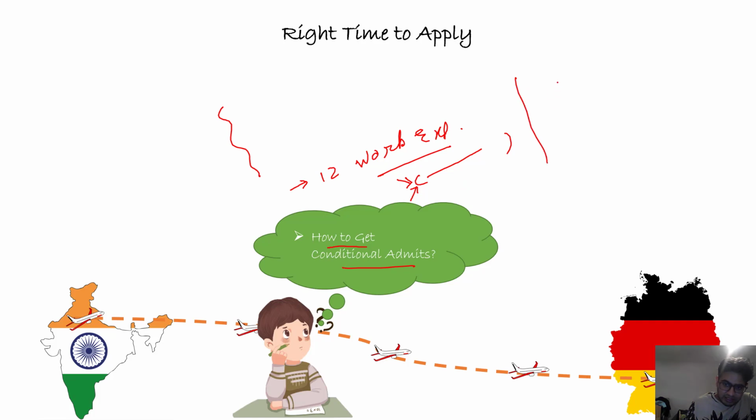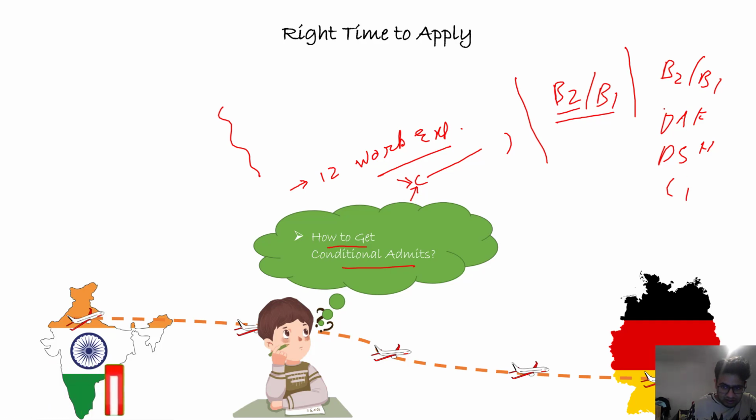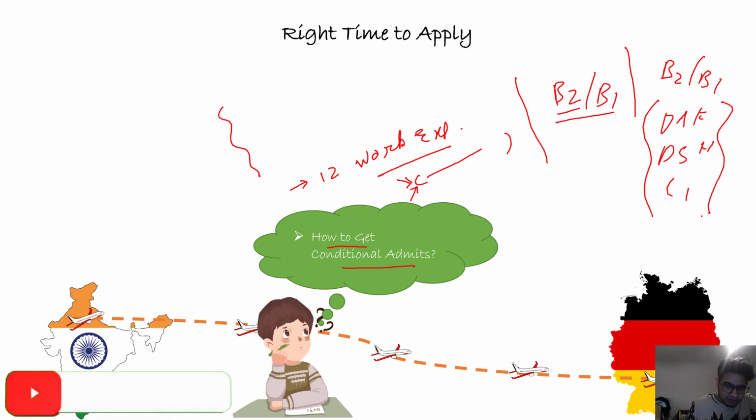Similarly for the language, if they have written that for a conditional admit they need at least B2 level, mostly in German taught courses, the university writes that they need B2 or B1 level for the conditional admit. There they don't write it like that. They will write that to apply you need B2 or B1, and to get enrolled you need TestDaF, DSH or C1. This is how it is written on the website. So you have to take care about this.